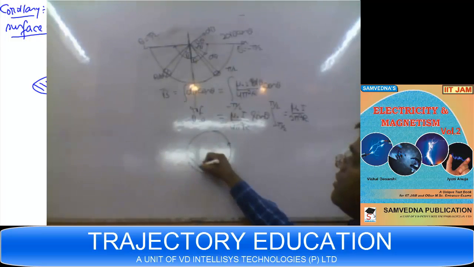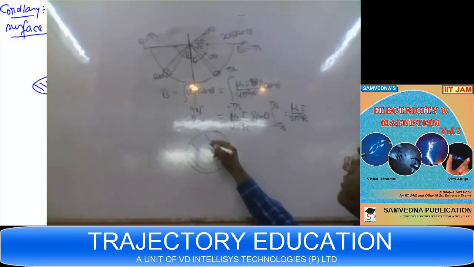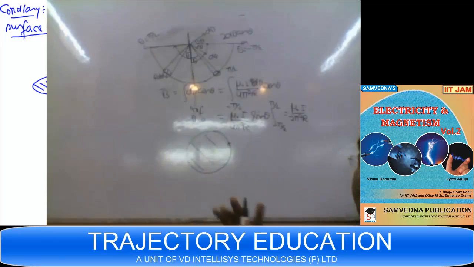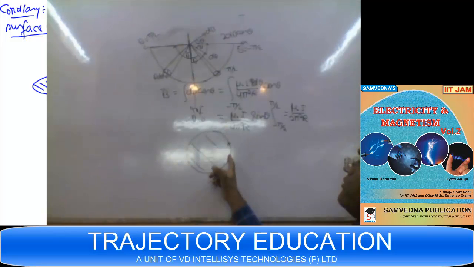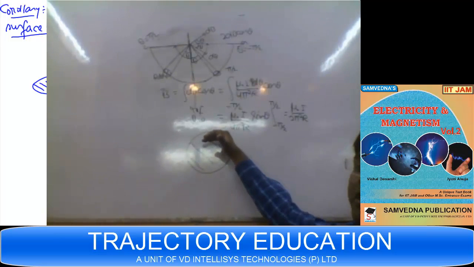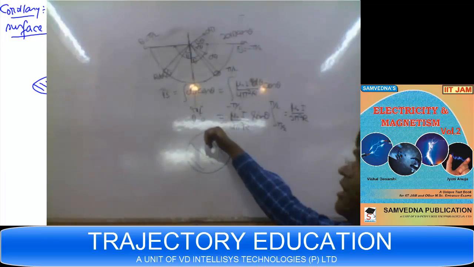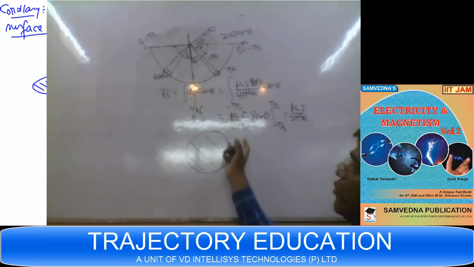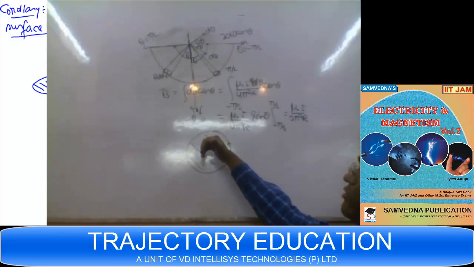If I orient this in this direction, then for the normal n to this surface, you put your fingers in the direction of orientation. This is the orientation. The thumb gives you the direction of the surface normal n.